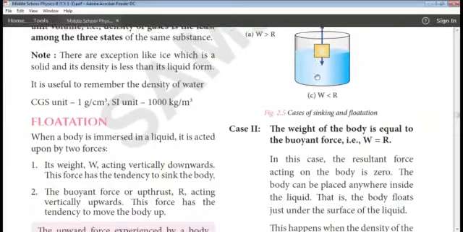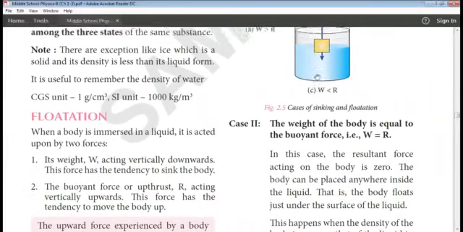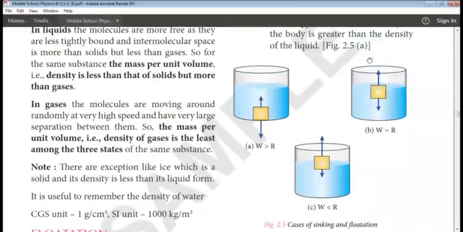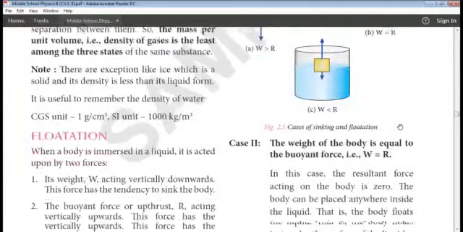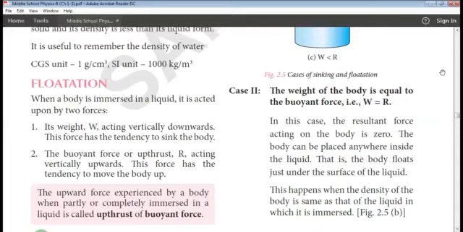Second one, when the weight of the body is equal to the buoyant force, that is W is equal to R, what happens? See this picture, W is equal to R. In this condition, the resultant force acting on the body will become zero and the body can be placed anywhere inside the liquid. That is, the body floats just under the surface of the liquid.